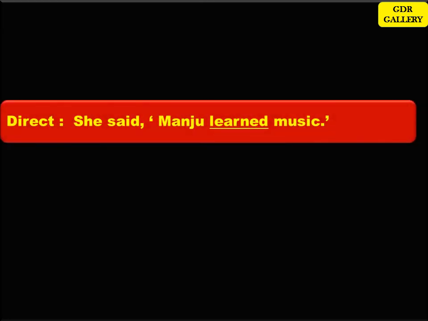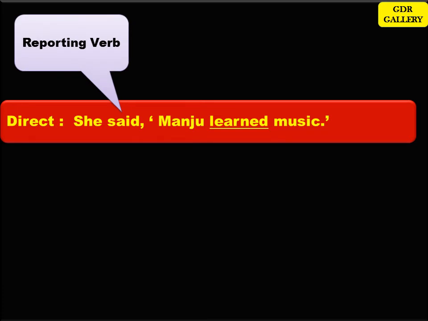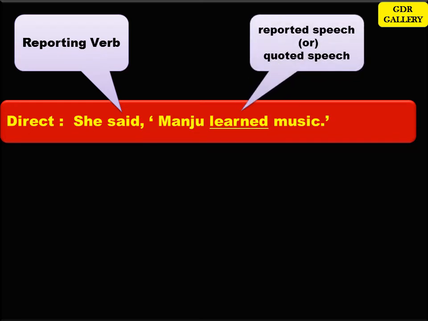To understand better, let us look at some examples. Here in the direct speech, you have, she said, Manju learnt music. In this direct speech, can you identify the reporting verb? Yes, you are right. It is said. Now, which is the quoted speech? Manju learnt music. Fantastic. Now, can you identify the tense of the quoted speech? It is in simple past.